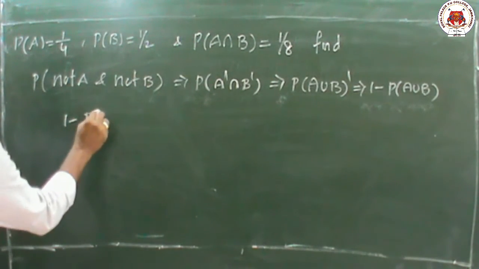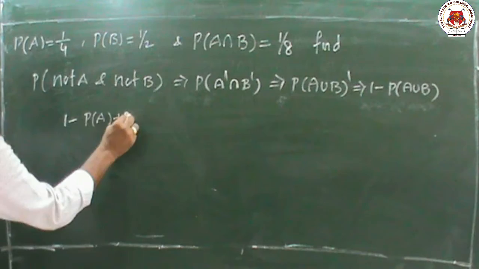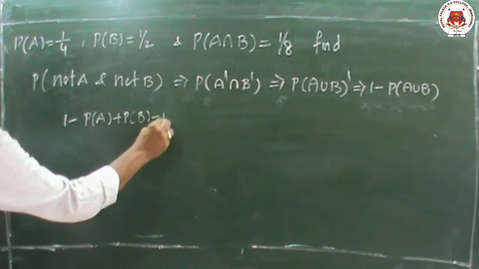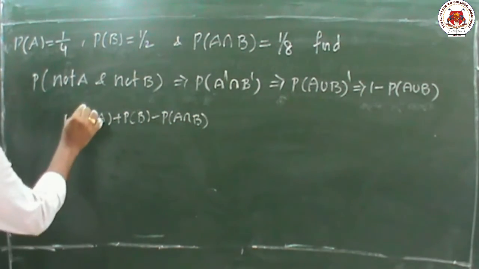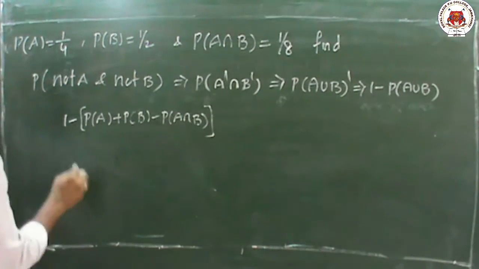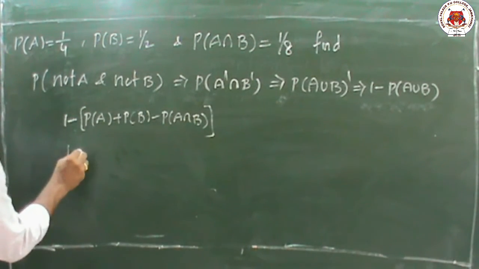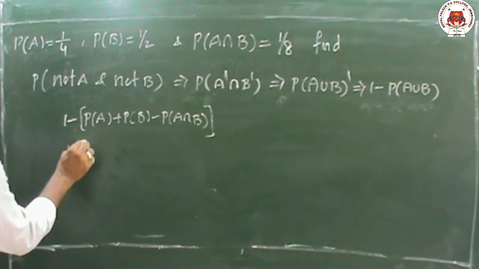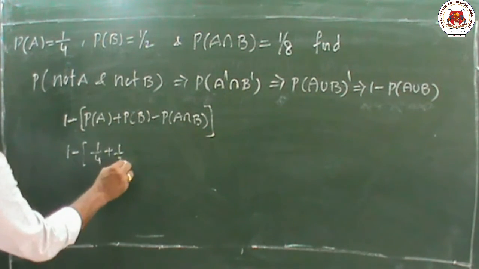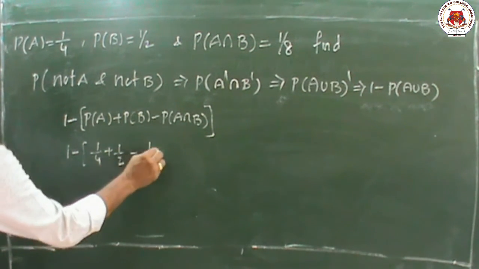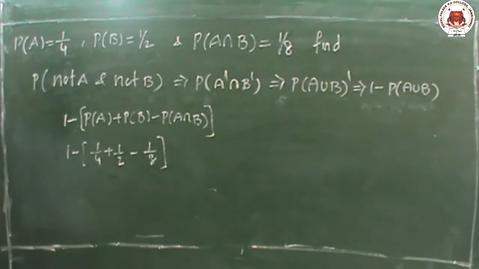What is the P of A union B formula? P of A plus P of B minus P of A intersection B. Here the minus sign is there, so compulsorily we have to put a bracket. So 1 minus P of A. What is P of A? P of A means 1 by 4. P of B means 1 by 2, minus P of A intersection B means 1 by 8.